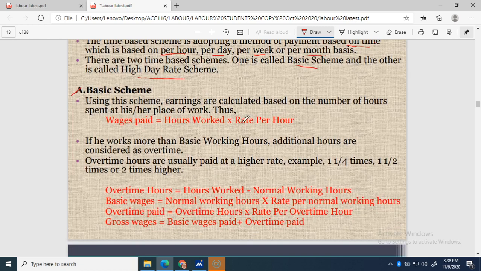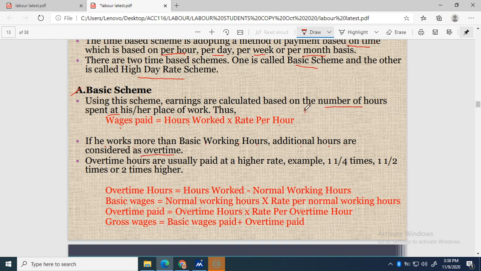So what is the basic scheme? Using this scheme, earnings are calculated based on the number of hours spent at his or her place of work. The wages paid are the hours worked times a rate per hour. If he works more than the basic working hours, the additional hours are considered overtime.